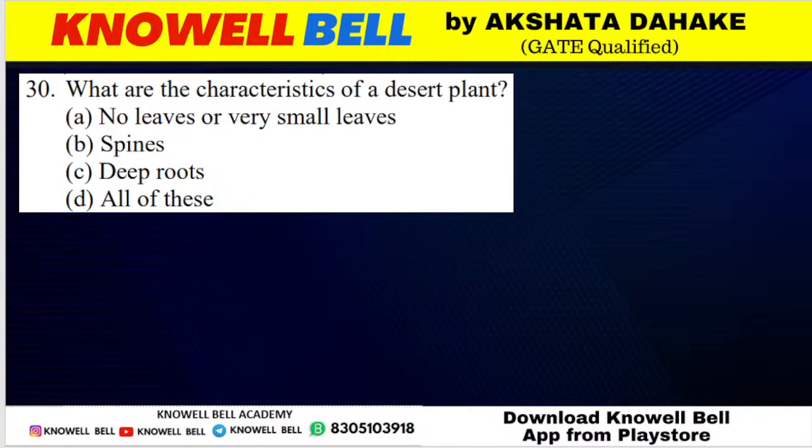Question number 214. Which of the following are characteristics of a desert plant?